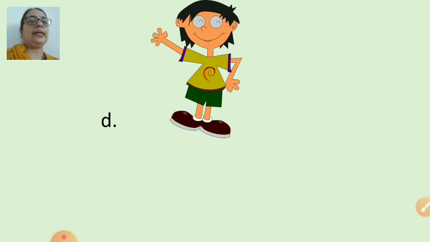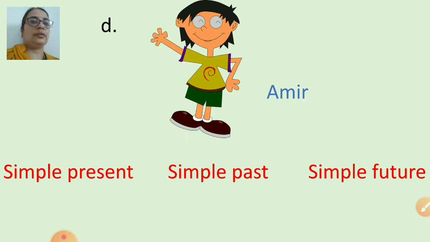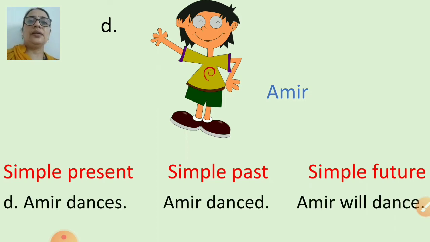Now he is Amir. What is Amir doing? Amir is dancing. So we'll say simple present tense. Amir dances. Amir danced. Amir will dance. Dance, danced, will dance.